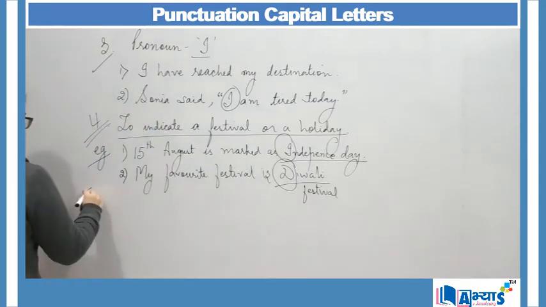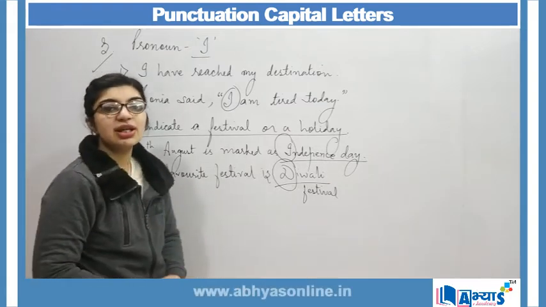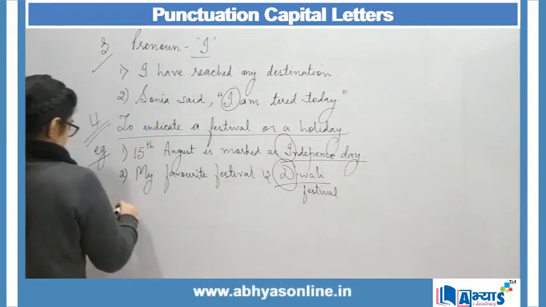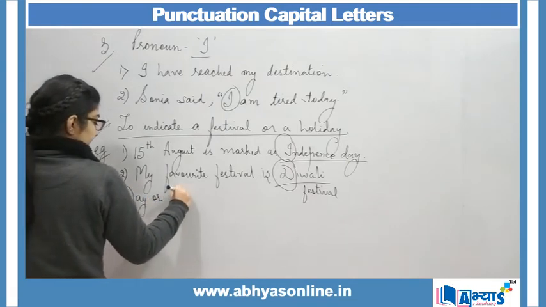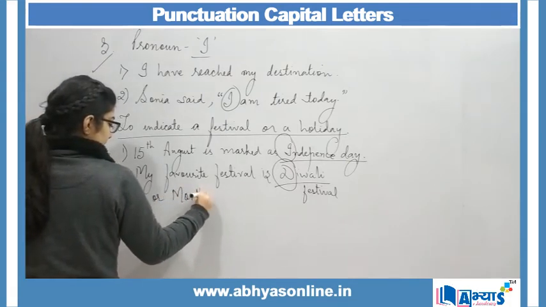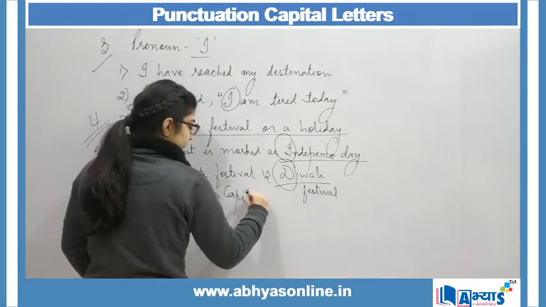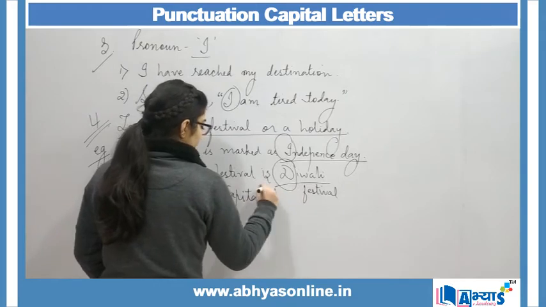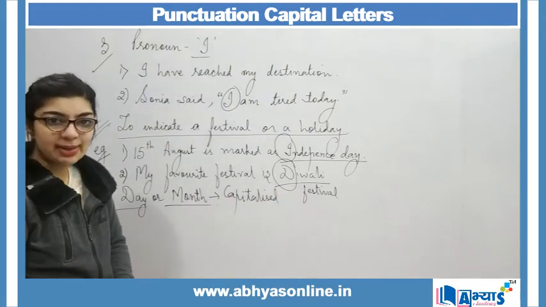Now the fifth area where capital letters are used is in order to indicate day or month. They are also capitalized. Whenever we have to mark a day or month, there we make use of capital letters.